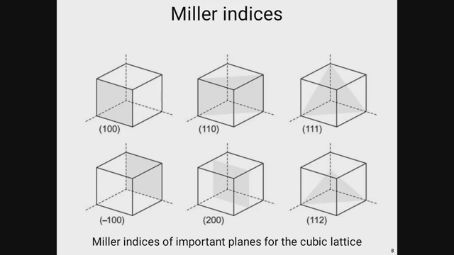Okay. Now in case of the minus 1 0 0 plane, minus 1 means the moving direction will be the opposite of the 1 0 0 plane. That is why the minus sign is denoted over here. That means the moving direction is from this point towards the origin along the x axis. That is why it is minus 1. Similarly, along the y axis it is 0, and the z axis is also 0.